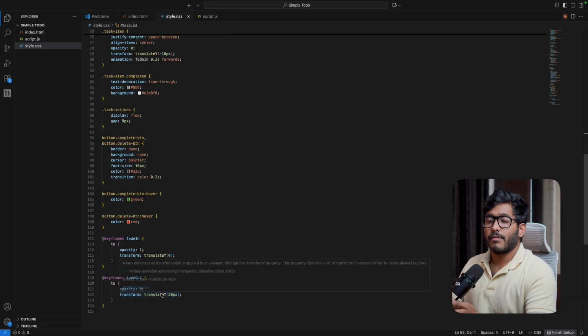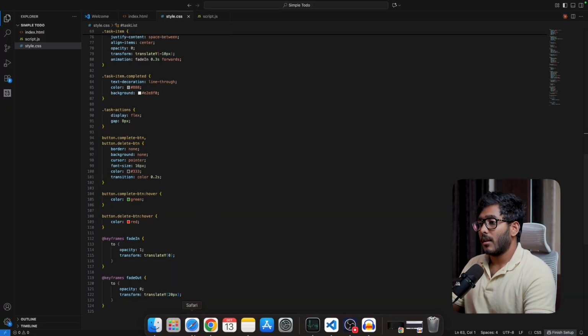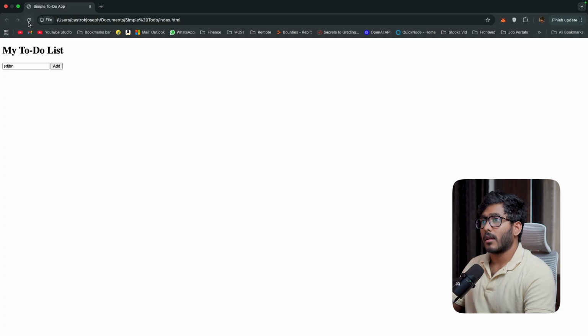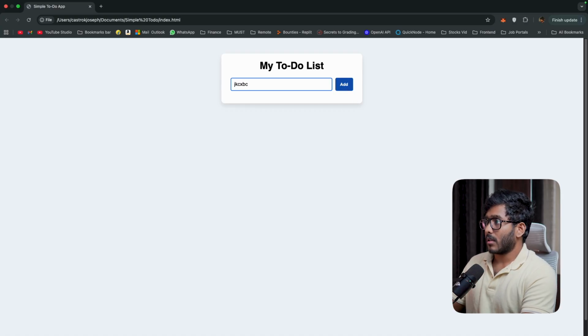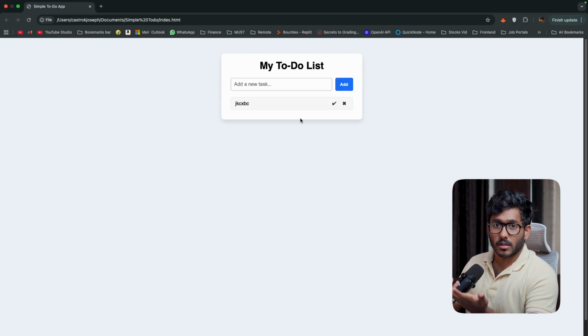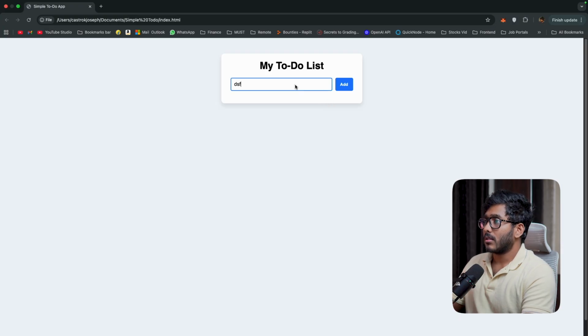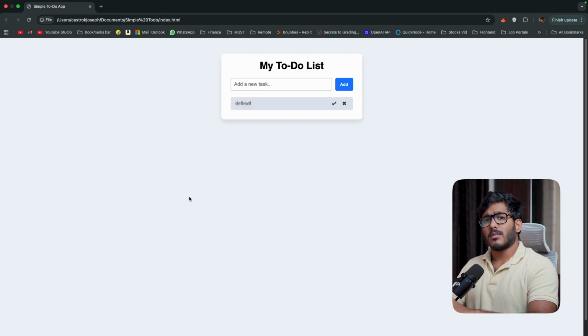All right. Now we have uncommented the CSS file. Now let's head back and try again. All right. So it's back to the state it was in earlier, where it has a good UI and is aligned to the center. You can see this blue color for the button. Now let's type something. Click on add. Now the functionality is working. You can delete or mark this as complete. So this is a simple, basic flow of how a website works.